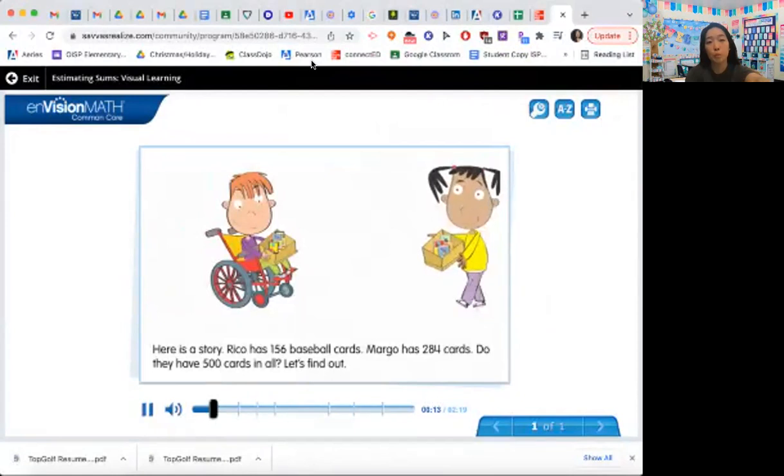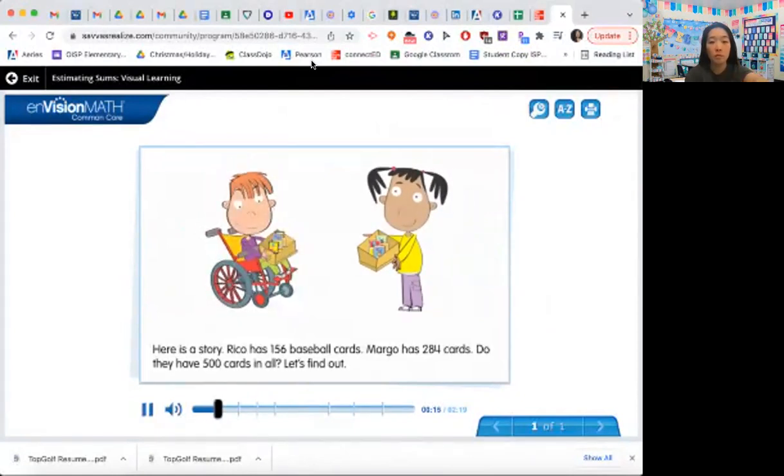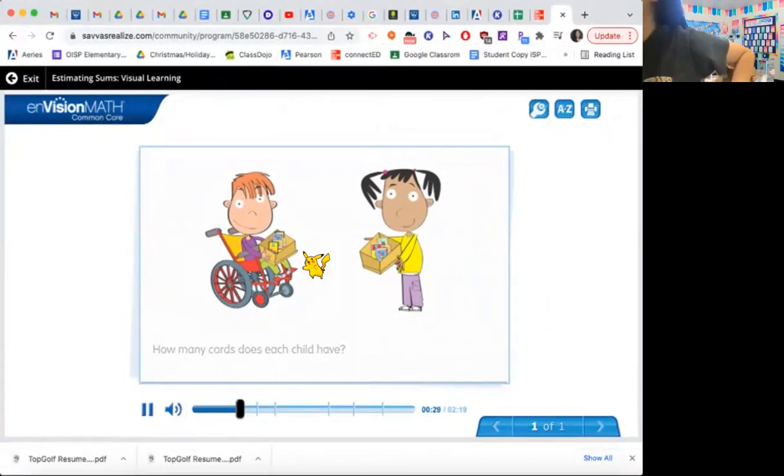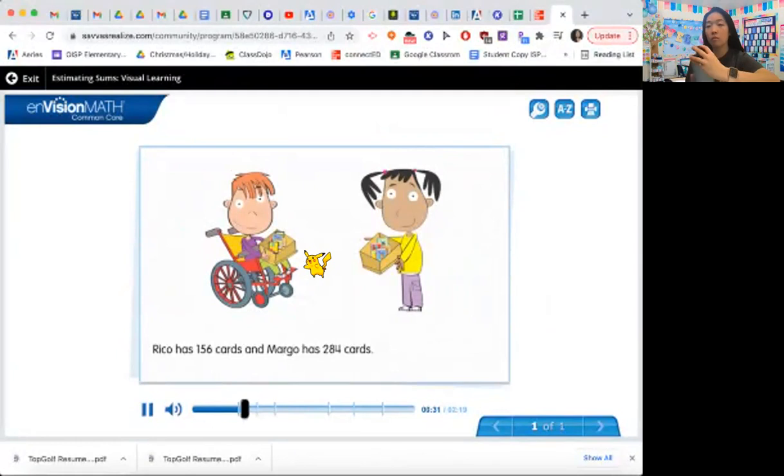Here is a story. Rico has 156 baseball cards. Margot has 284 cards. Do they have 500 cards in all? Let's find out. How many cards does each child have? Rico has 156 cards and Margot has 284 cards.